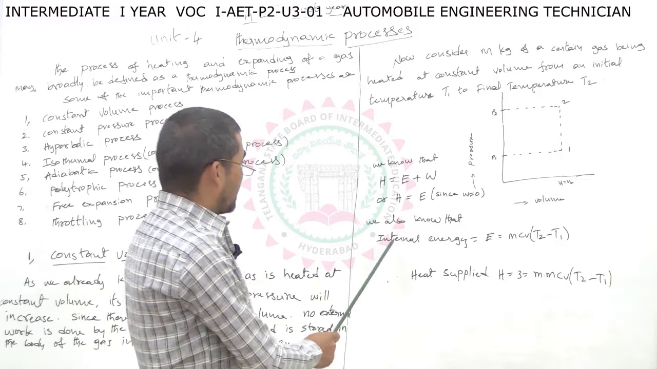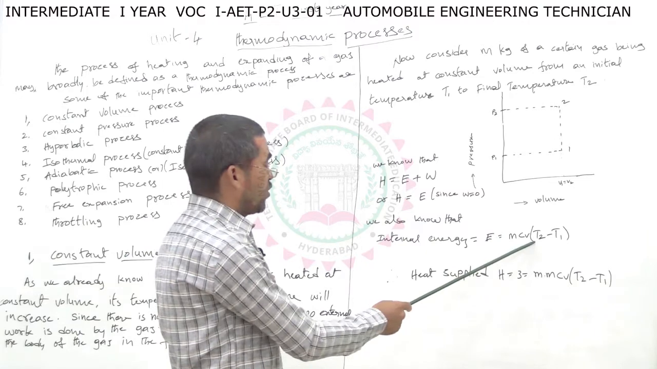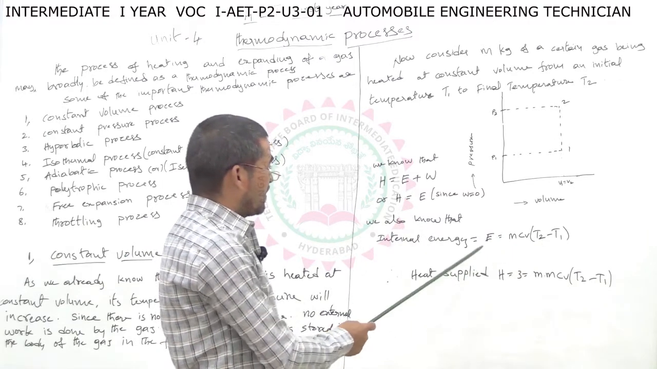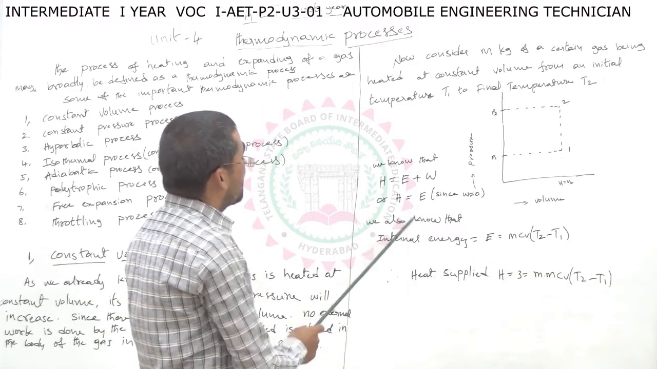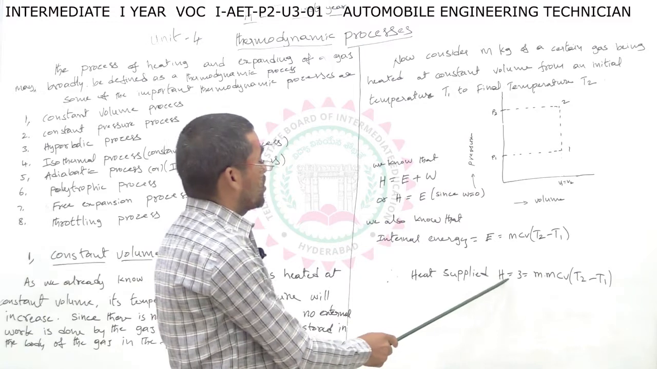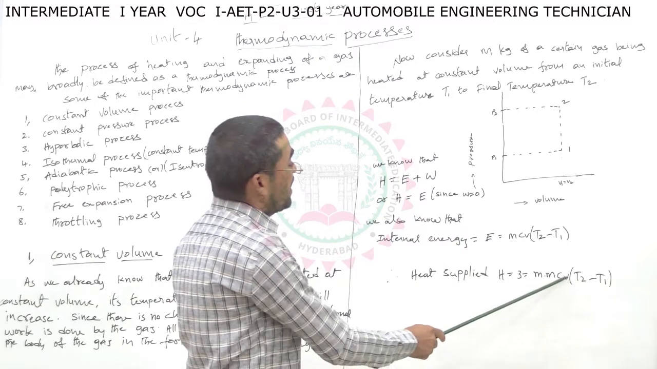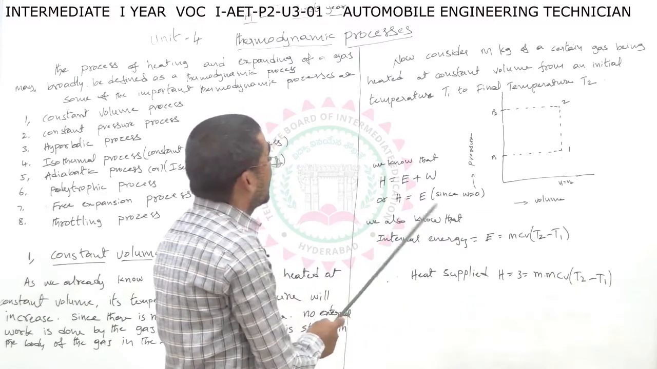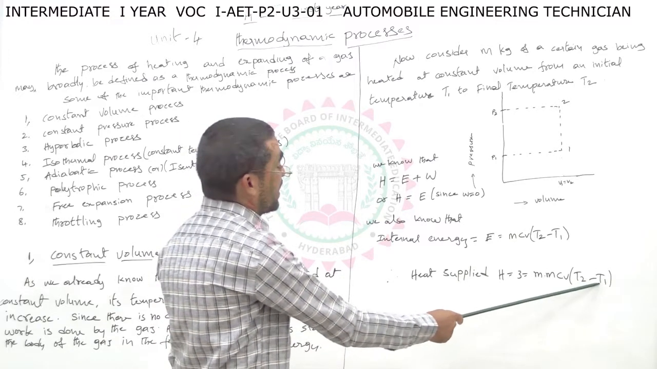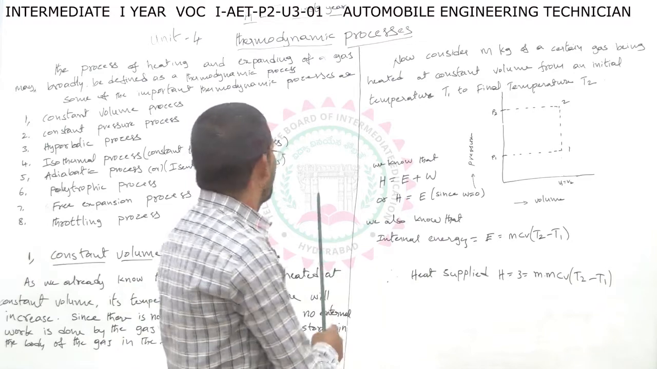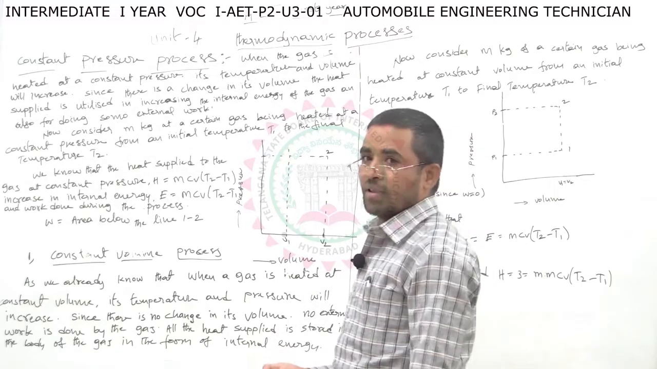We also know the internal energy equation: E is equal to mCv (T2 minus T1). Substituting this into the first law of thermodynamics, the heat supplied H is equal to mCv (T2 minus T1), the same as the internal energy equation. This is the constant volume process, very important.